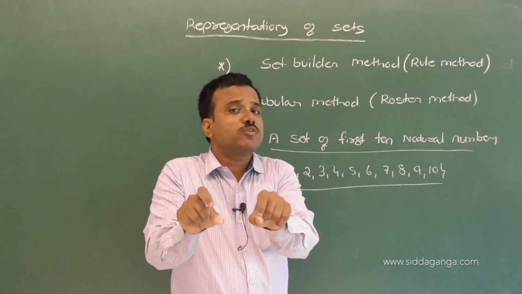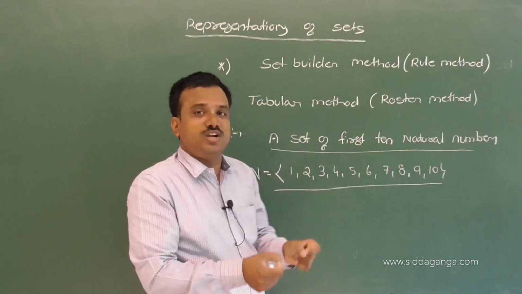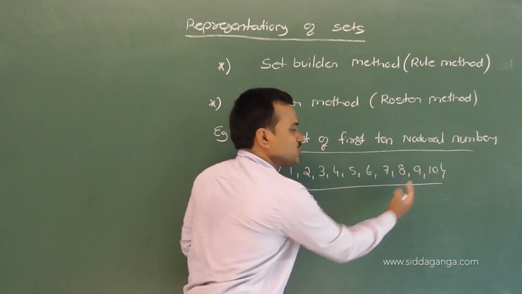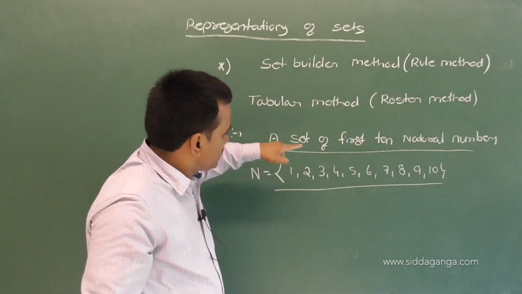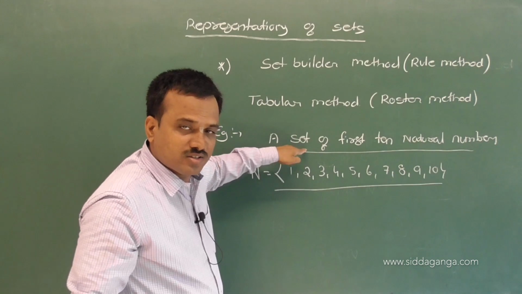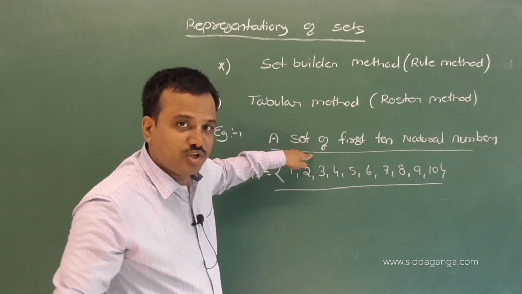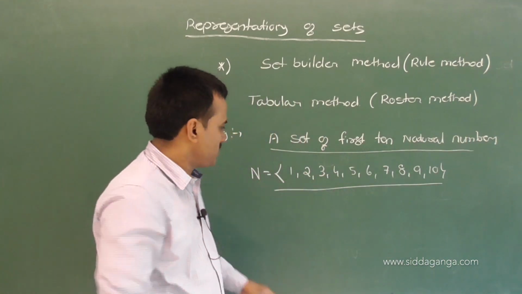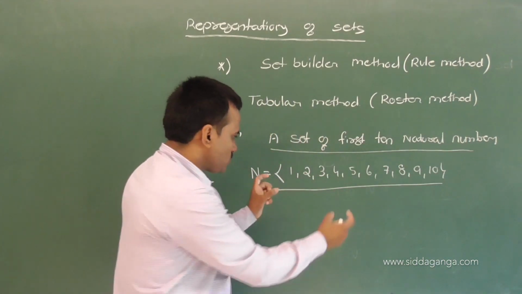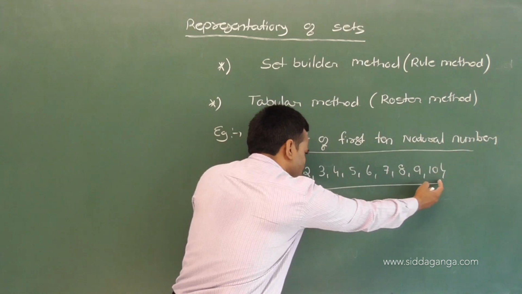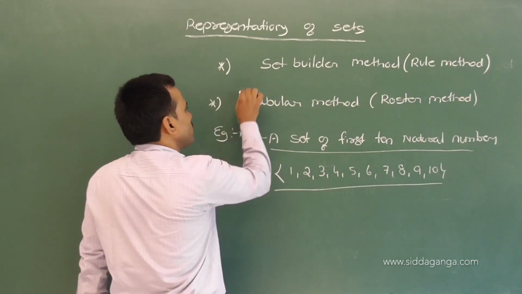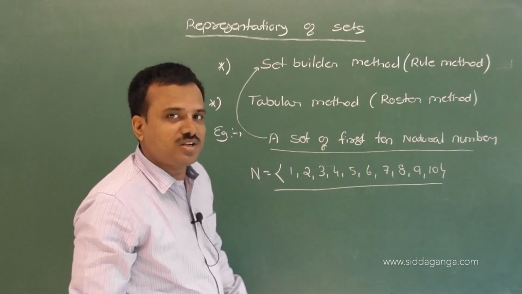What do we have to do here? We have to build or construct first 10 natural numbers. So this type of representation we call a set builder.